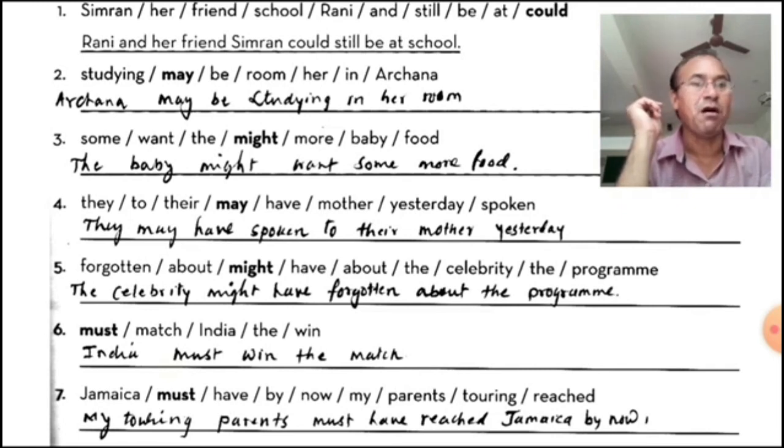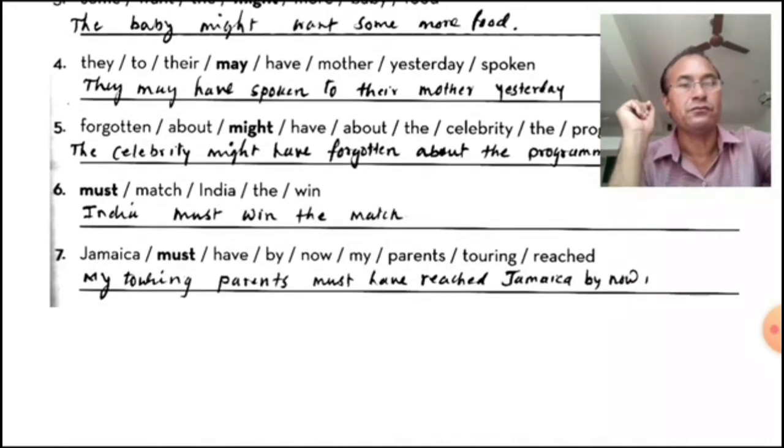So the celebrity might have forgotten about the program. Now the sixth one: must, watch, India, win. So the subject is India, and we have not been given have here, that's why we will have to use V1 with the auxiliary. So India must win the match.